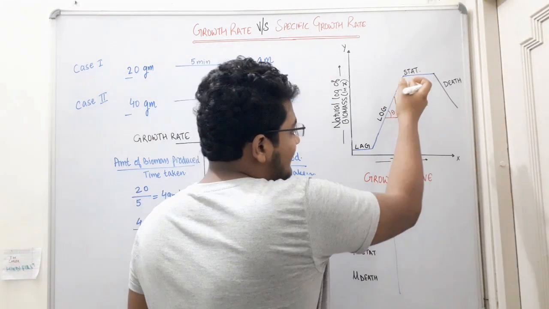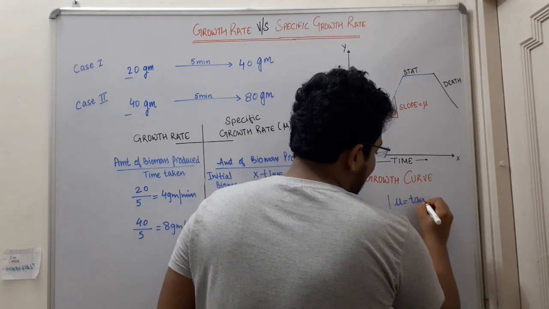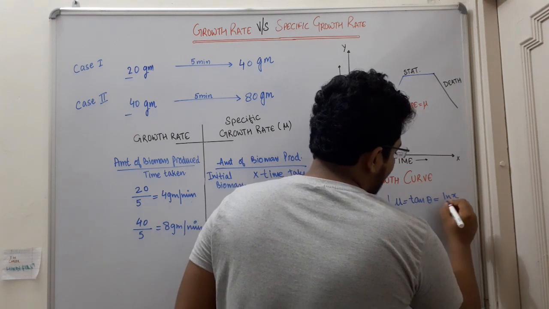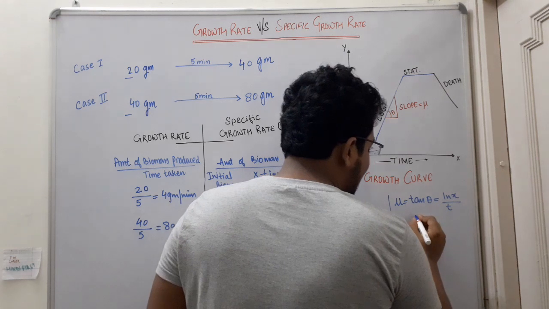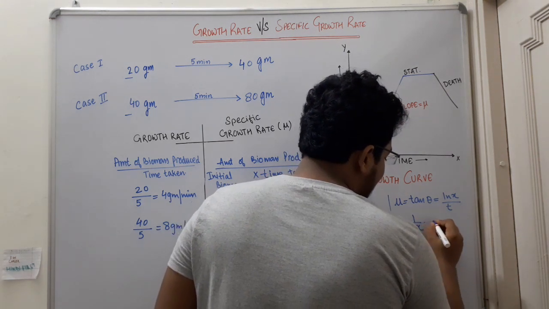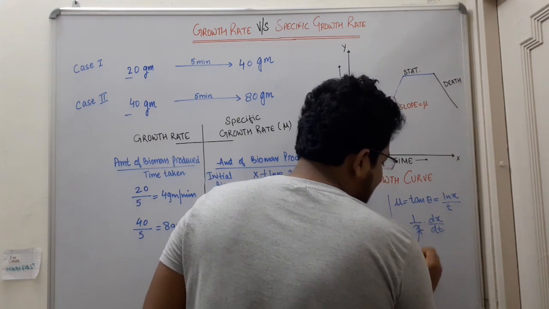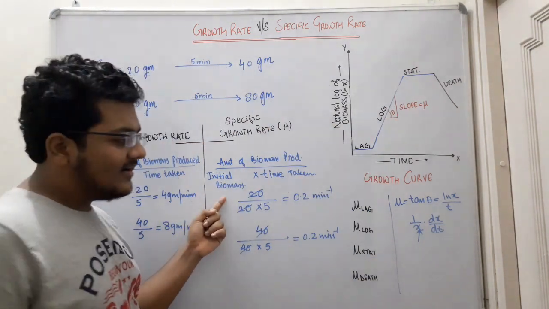So now the slope of the curve is mu, which is equal to tan theta, which is equal to ln x divided by time, and if we differentiate this term, we are going to get 1 by x dx by dt. So this x represents the initial concentration of cells present, initial biomass.